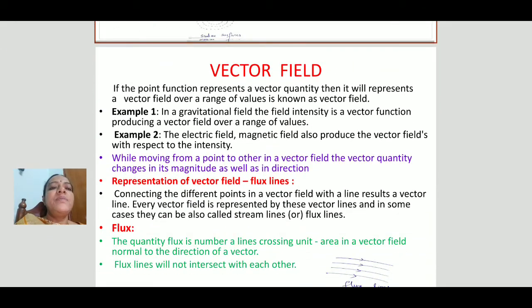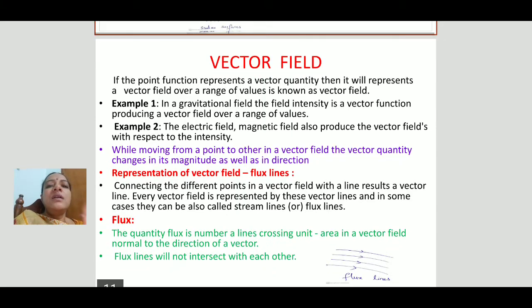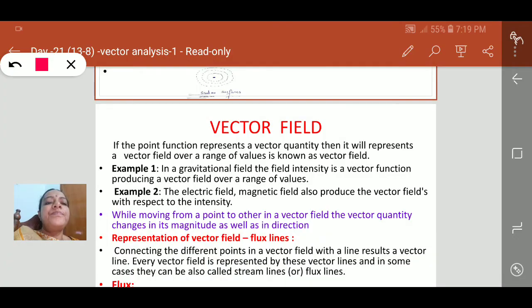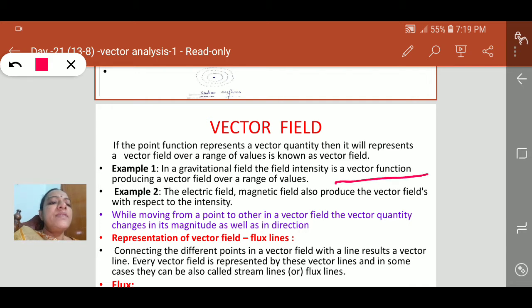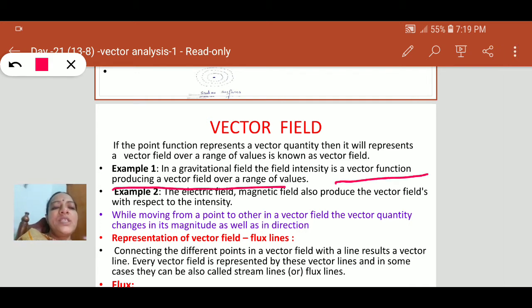Next, the vector field. If the physical quantity relates to a vector, the region of space is known as a vector field. An example of a vector field is intensities, such as gravitational field intensity, which is a vector. Gravitational field intensity is a vector function producing a vector field over a range of values. Similarly, the electric field and magnetic field also produce vector fields with respect to the intensity.